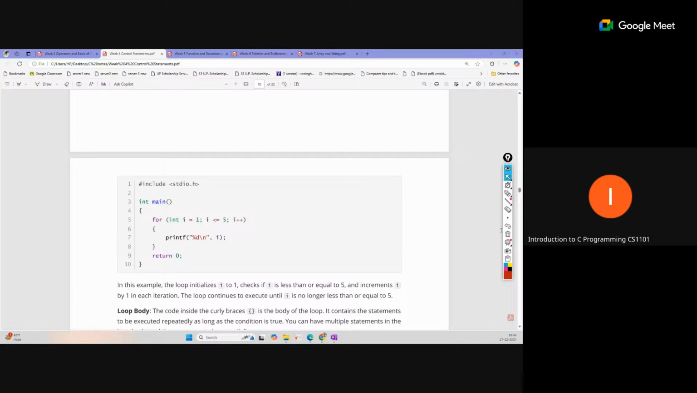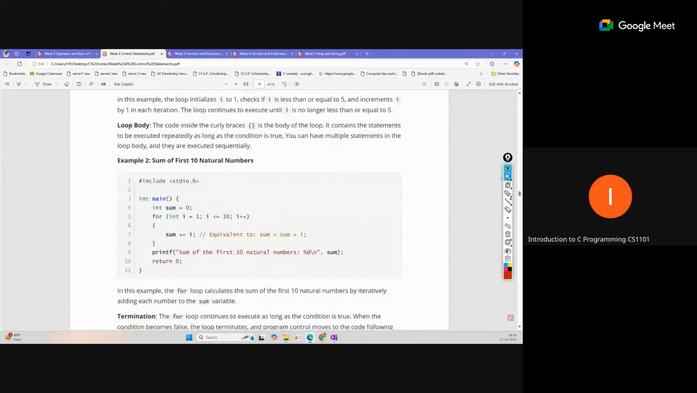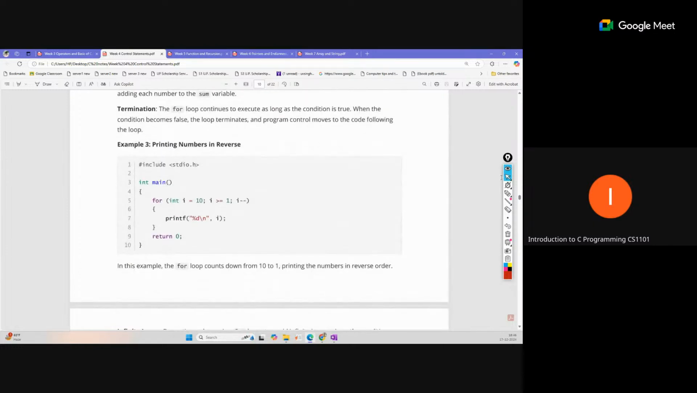Okay, so it is starting from 1, it will stop at 5, and every time it is incremented by 1. So that means 5 times this print statement will execute. So this is the way to check this for loop. So these are some loop body examples given with the help of for loop.